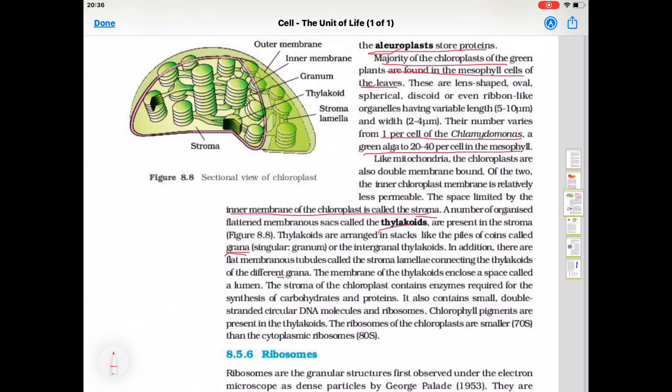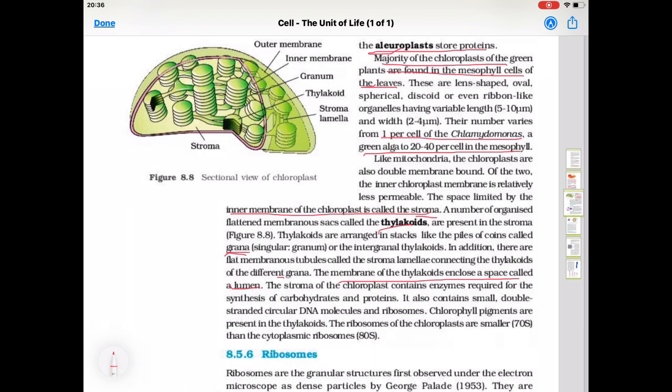The membrane of the thylakoid encloses a space called lumen. In each thylakoid, the internal space is known as lumen. The stroma of the chloroplast contains enzymes required for the synthesis of carbohydrates and proteins. So in the stroma, again enzymes are present which help in the synthesis of carbohydrates and proteins.